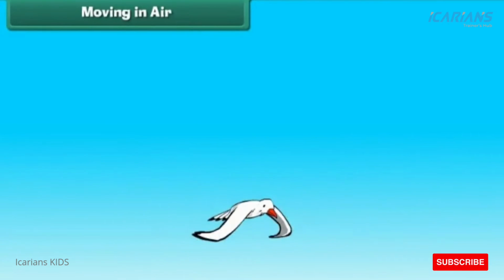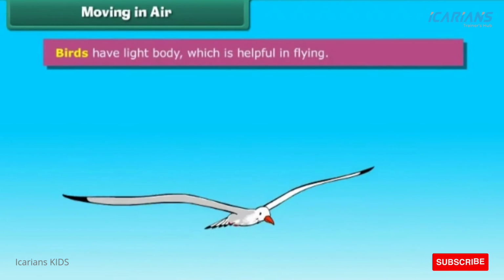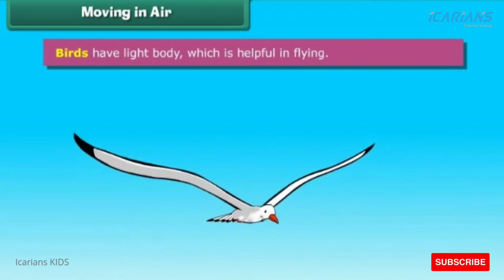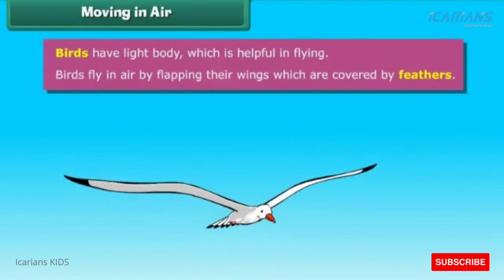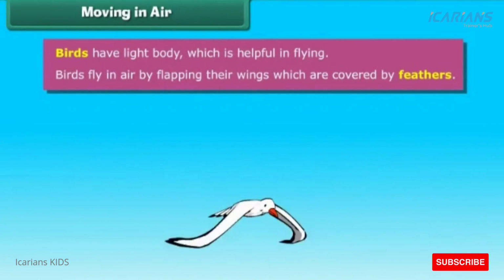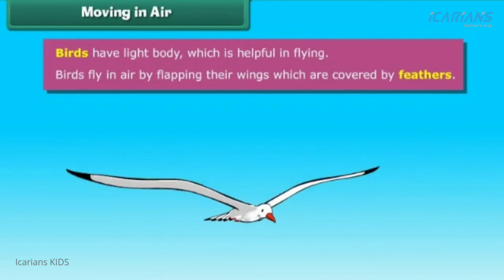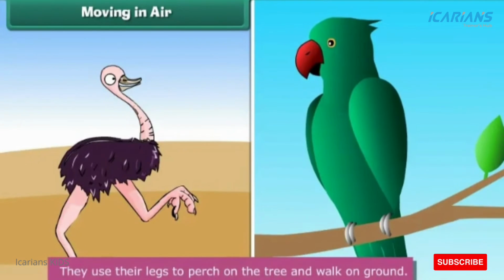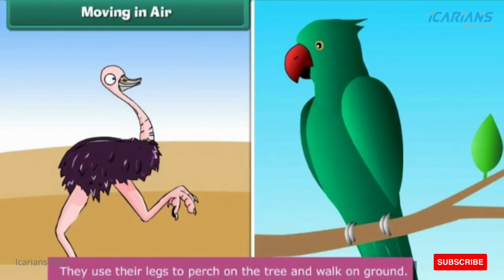Moving in air. Birds have light body, which is helpful in flying. Birds fly in air by flapping their wings, which are covered by feathers. They use their legs to perch on the tree and walk on ground.